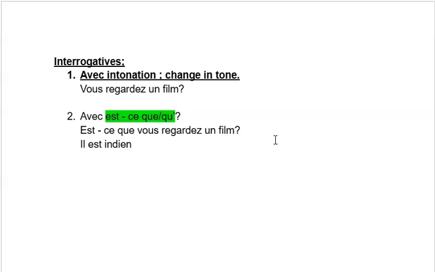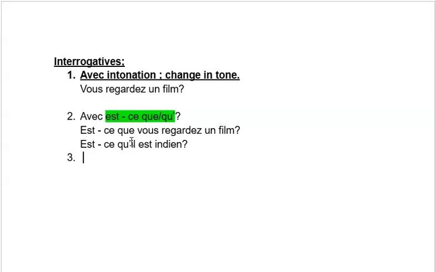This starts with a vowel, so what you have to do is keep the qu' before it, with the apostrophe because the sentence starts with a vowel, and then you have to keep the question mark. This is the second form.